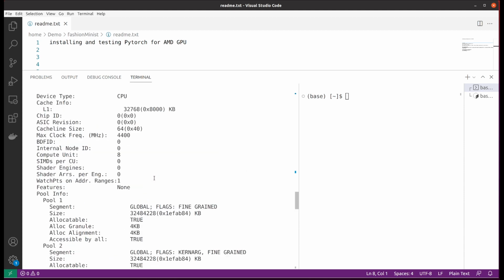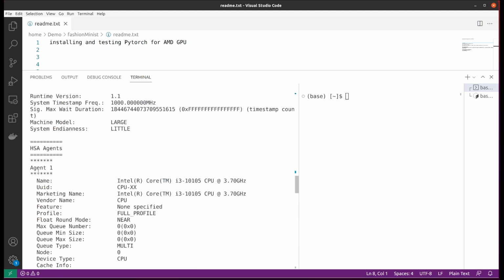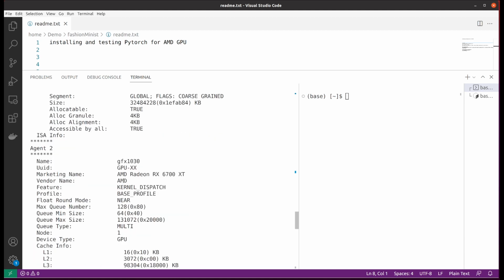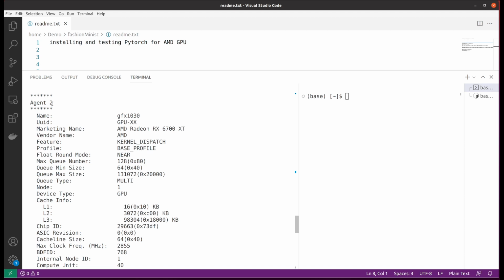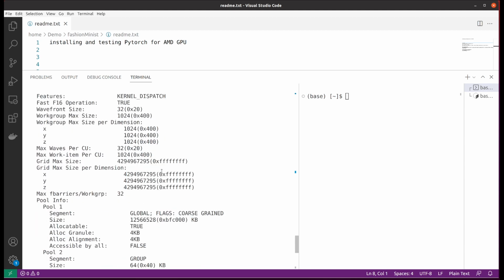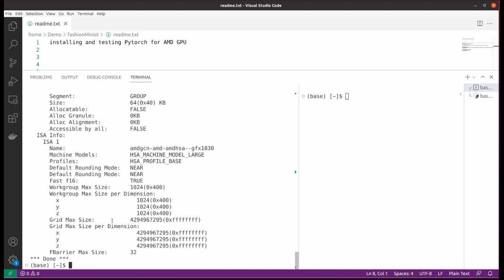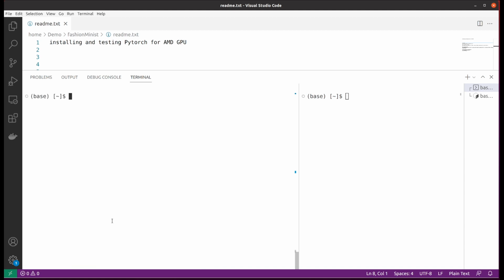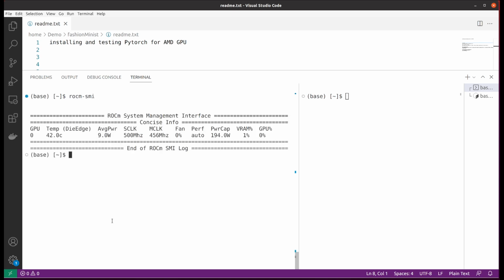Agent 1 is your CPU. In my case, I have an Intel CPU. Agent 2 should be your detected AMD GPU. In my case, I have an AMD 6700 XT. There is some additional information, and you can also use rocm-smi, which will show you the statistics for your AMD GPU.